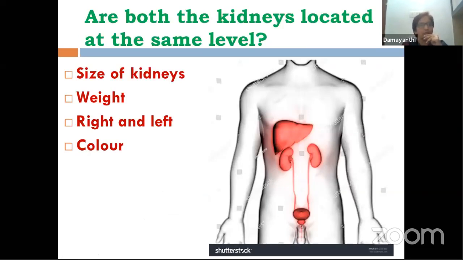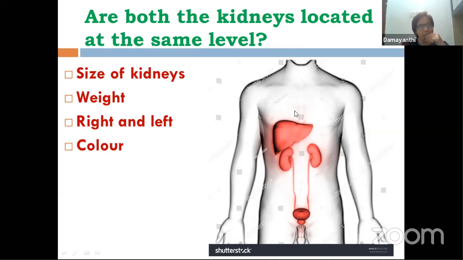Now, let's try to understand a few other things. Size of kidneys. What is the size of kidneys? Each kidney is around 5 to 6 inches in length. In terms of centimeters, it is 11 centimeters long, 2.5 centimeters thick, and 5 centimeters in width. This is the size of kidneys: 11 centimeters long, 2.5 centimeters thick, and 5 centimeters wide.